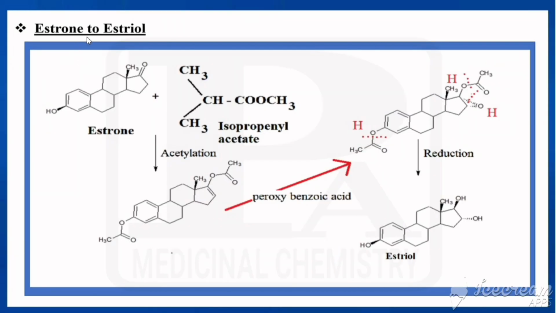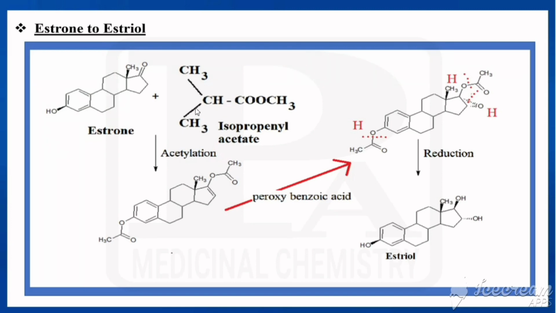Now we'll see how estrone is converted to estriol. We know the structure of estrone. Now we add isopropenyl acetate. What is the formula for isopropenyl acetate? CH3-C(CH3)=... COOCH3, that is called isopropenyl acetate. This is used for acetylation. What is meant by acetylation? Addition of an acetyl group, addition of COCH3, is called acetylation.